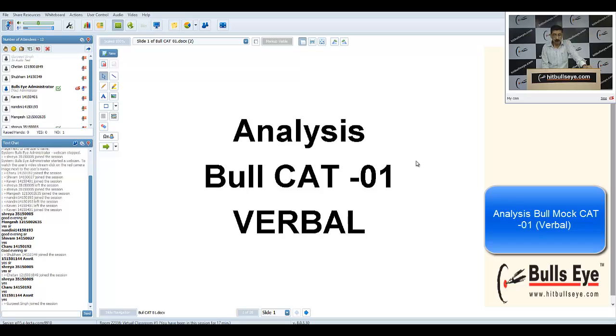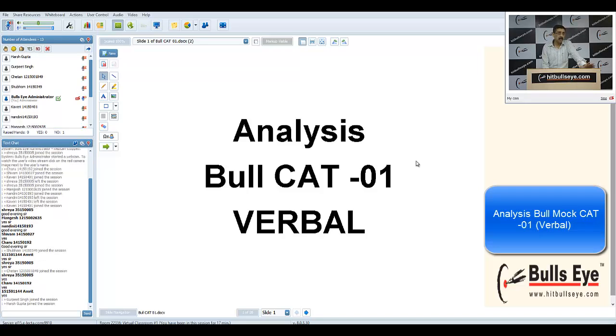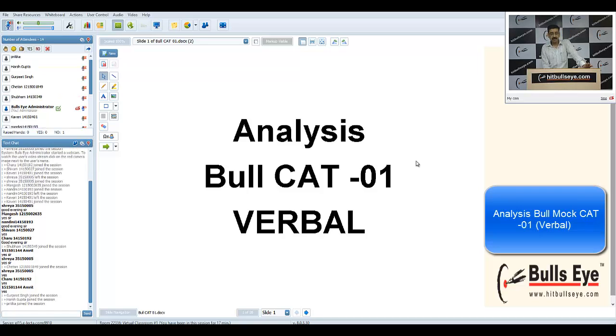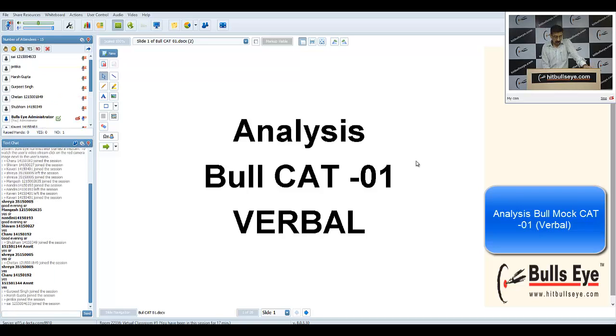Number 1. Number 2, while solving moderately difficult questions, was your accuracy 60%, 70%, or 30 or 40%? It has to be a minimum of 60%. At the max, it can go up to 70%. In the rarest of rare cases it would touch 80%, but that is the rarest of rarest possibility. And while solving difficult questions, if my accuracy is 30%, 40%, I will be able to sail through. So first of all, in this particular paper, one should get a minimum of 18 correct.